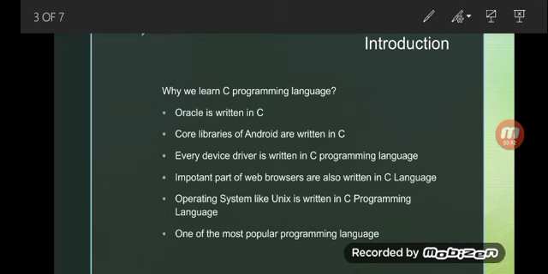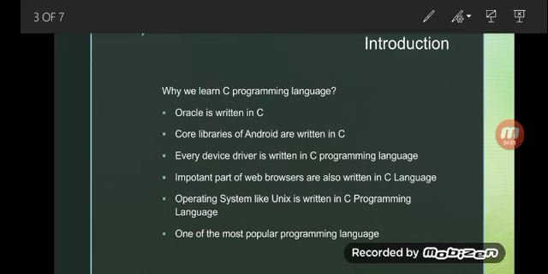Understood? Now the last point is that one of the most popular programming languages worldwide is C, because it is the ABCD of programming. It has all the basic information and basic contents which we include in every language.